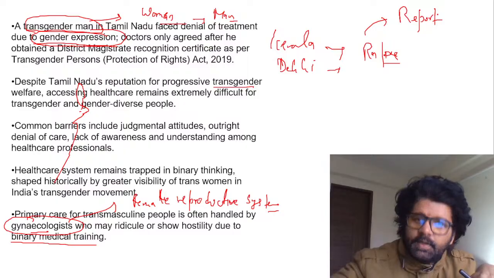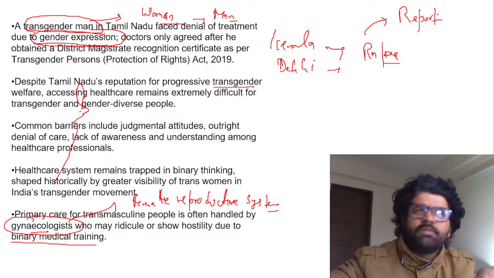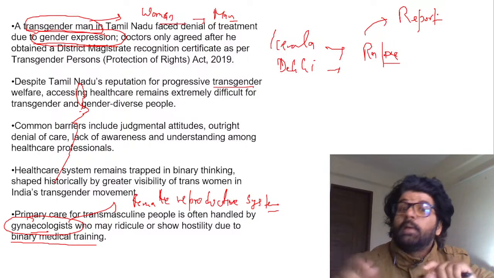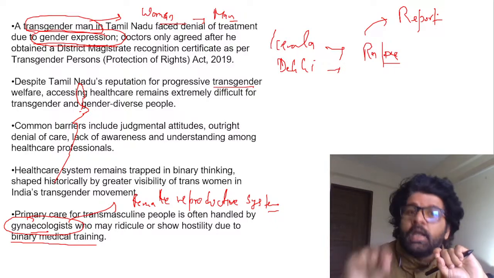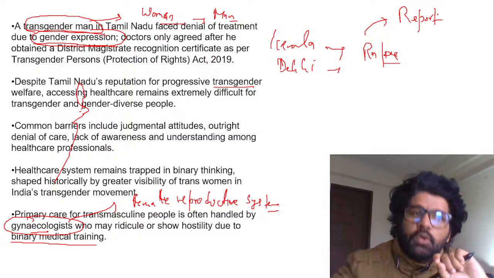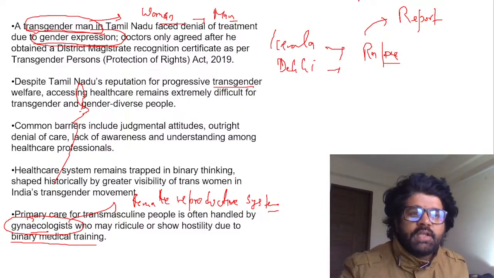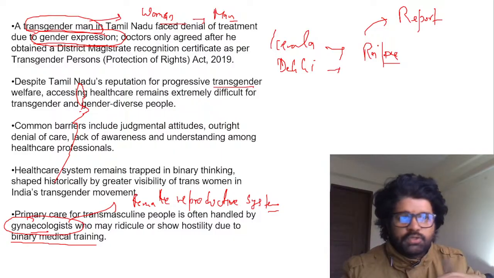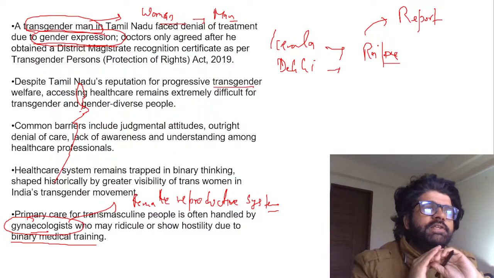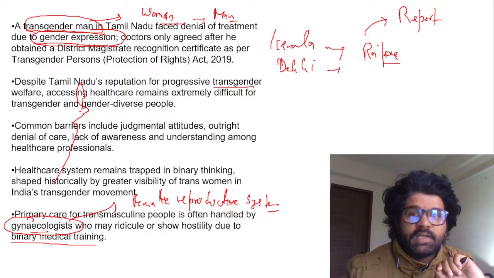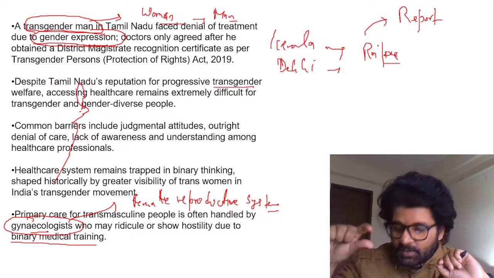It goes under the radar, and people say, okay, it is happening within the family, so let's not report it. So it's not like Kerala and Delhi are bad, guys. What I'm trying to tell you is that awareness is more and people report more. In Tamil Nadu, if you're seeing this case of a transgender man facing issues, it's not because Tamil Nadu is bad. It is one of the best states when it comes to dealing with these issues. It's because they're reporting these cases. So reporting is a critical element. Keep it in mind. Cool.